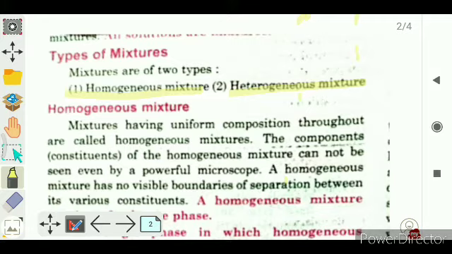Now we will understand the meaning of homogeneous mixture and heterogeneous mixture.